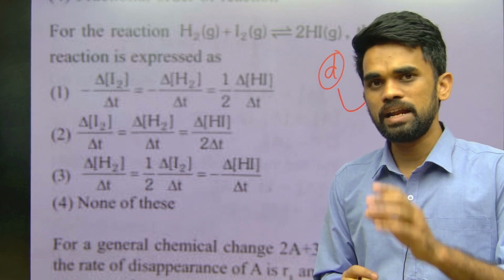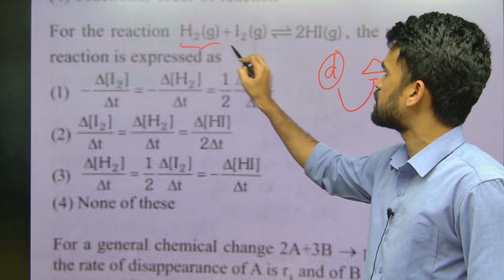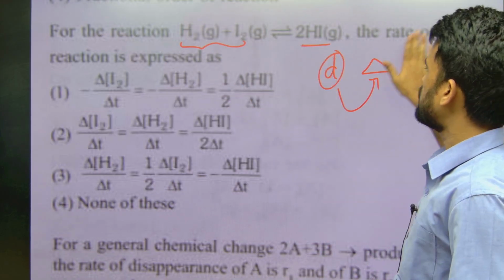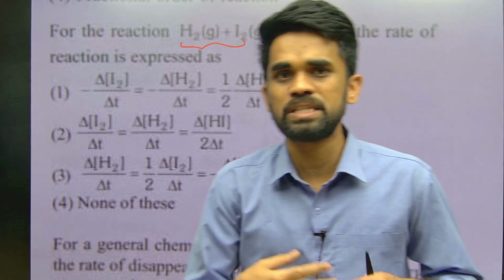Write it the way you have learned. See, what are the things given here? Reactants. This side is product. Now what I told you, reactant concentration decreases, product concentration increases with respect to time.